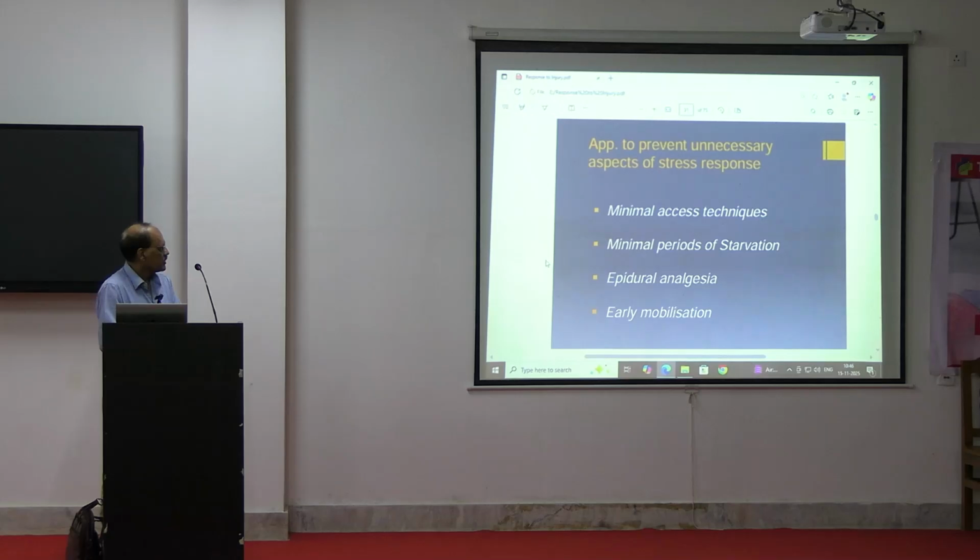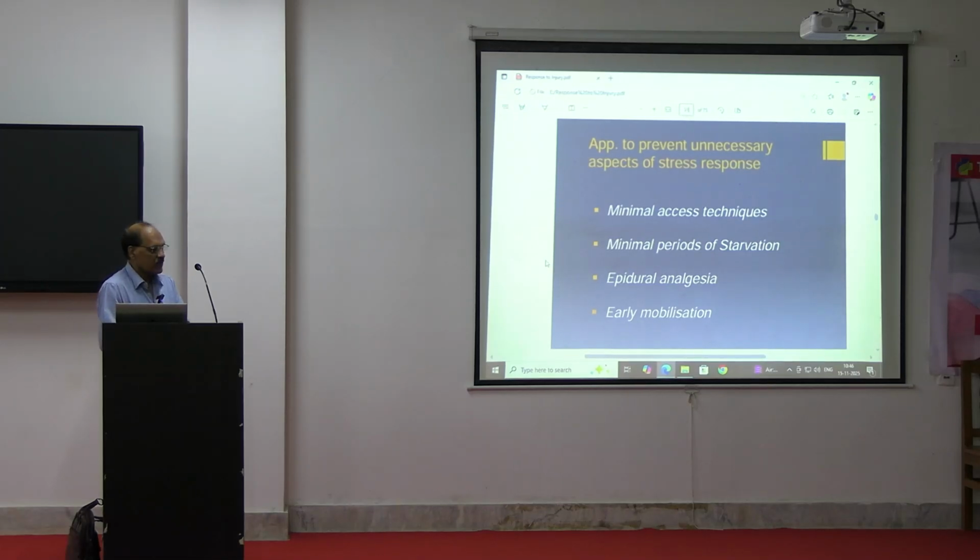Part of this necessary aspect of tissue response is minimal access techniques. We are talking about surgery. If you use minimal access techniques, we will not go for laparotomy by open method. Sometimes laparoscopy is helpful. So minimal access techniques are suggested. Then minimal periods of starvation: we should not ask the patient to starve for more than 24 hours. So starvation should not be done.